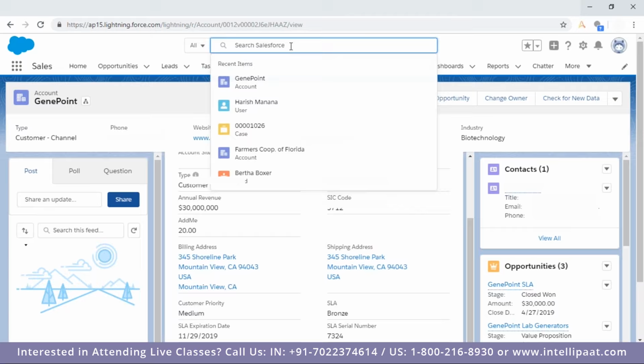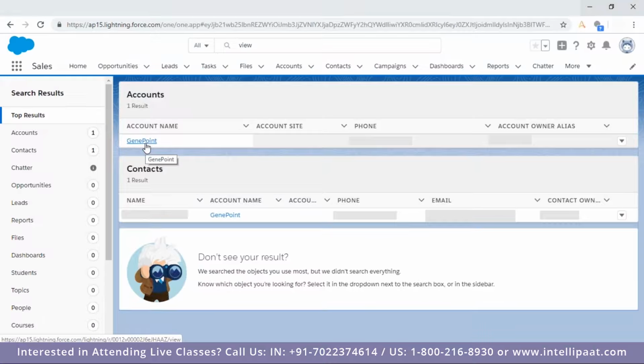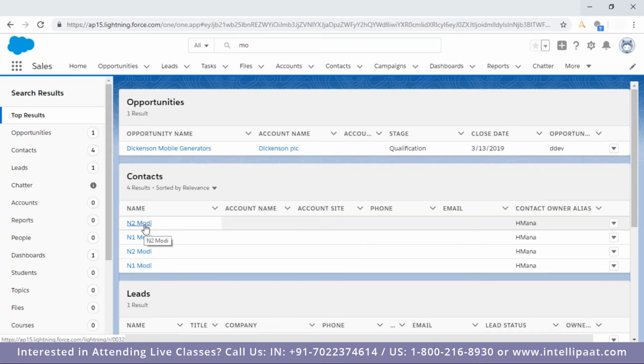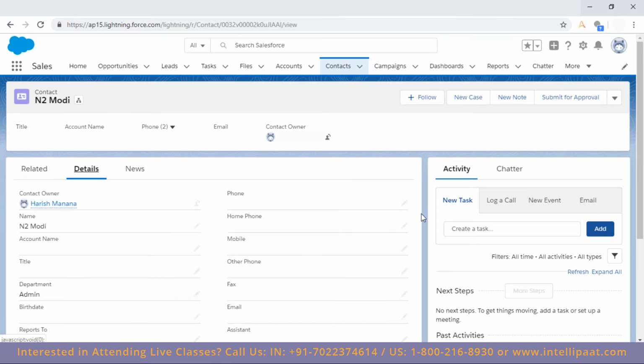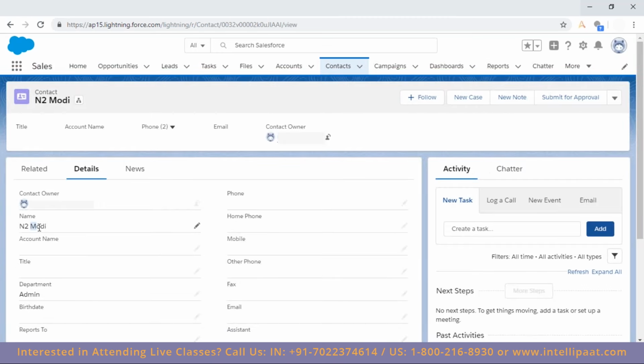Okay, and if I'm searching for something else, let me go with, say, view. Type of view, Genie point. So it's searching a word, the entire word. Here it is giving me MODI. Let me go with detail. Here all are empty. Nothing is there. Now it's giving me. That's the ideal behavior, that a word beginning with that, it will give you.